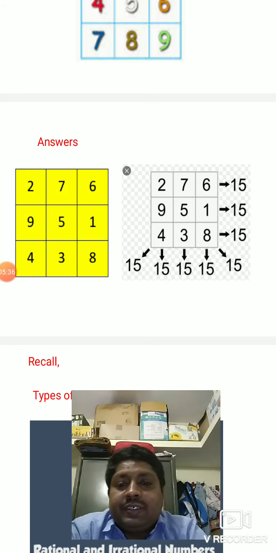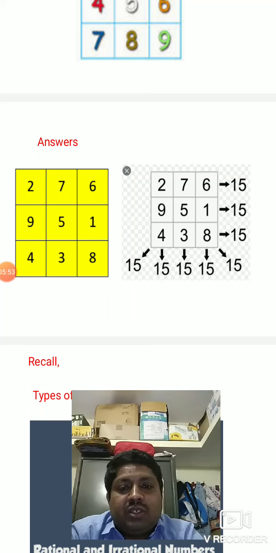Now here is the answer. How are we going to write it? First row: 2, 7, 6. Second row: 9, 5, 1. Third row: 4, 3, 8. You can see that when you add row wise you get 15. What is 2 plus 7 plus 6? 15. What is 9 plus 5 plus 1? 15. 4 plus 3 plus 8 is 15.